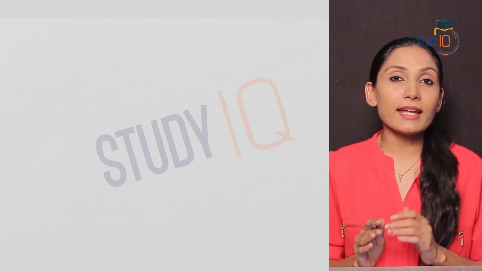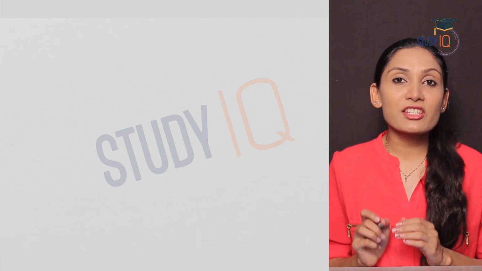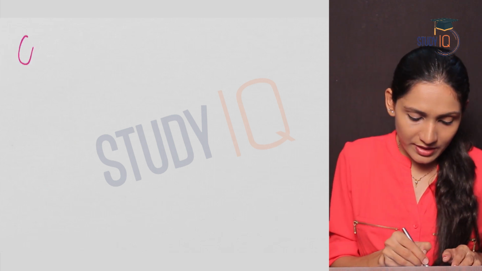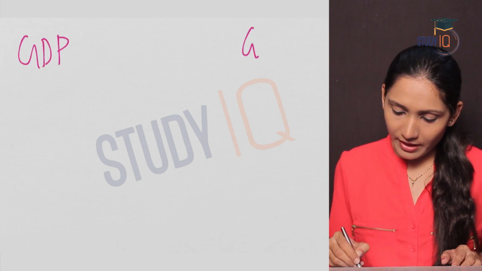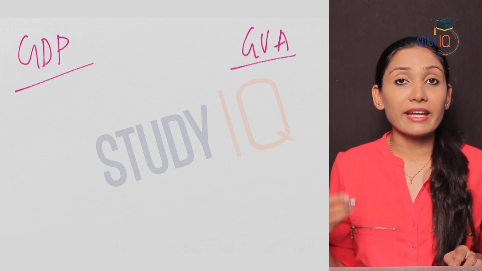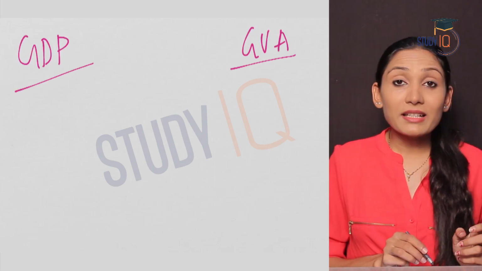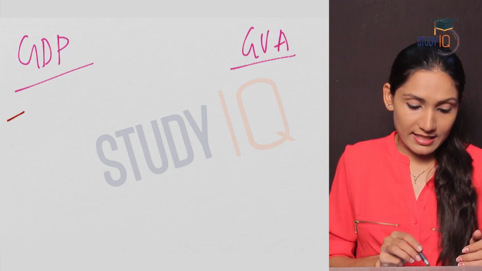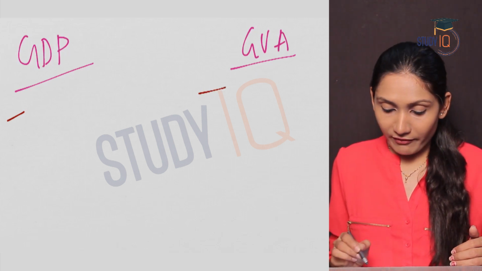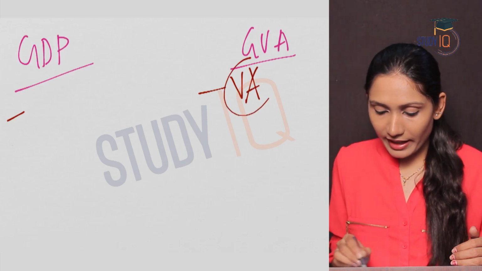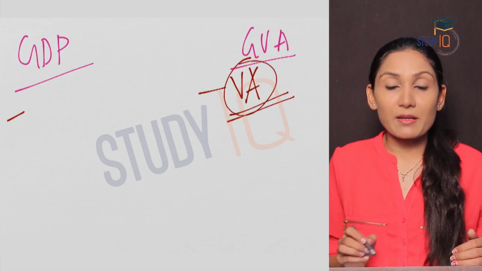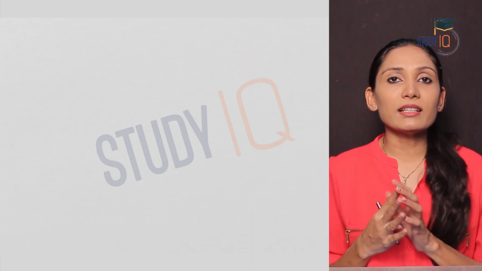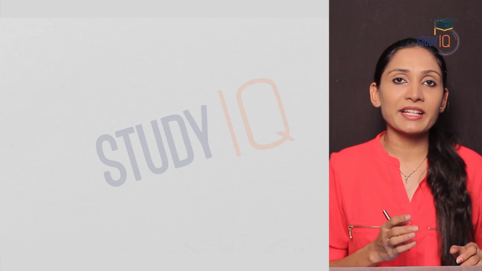So you must understand that both GDP and GVA are tools to measure economic growth in a country. But GDP is the monetary value of all the final goods and services produced in an economy, while GVA is merely the value added. That means intermediate consumption is reduced. So this is the total output. Now let us see what are the differences between GVA and GDP.